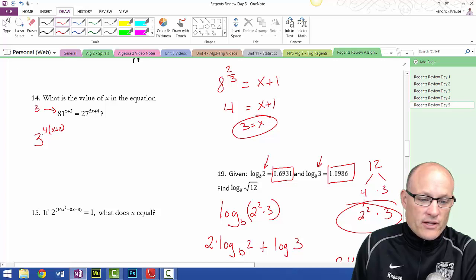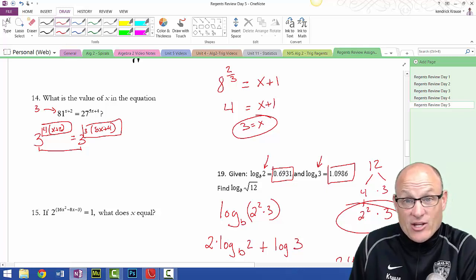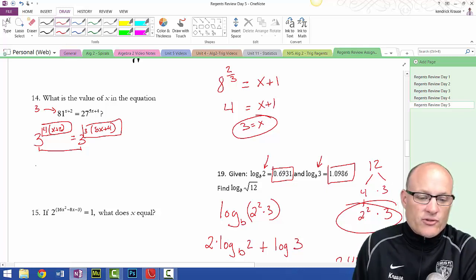So 3 to the 4th, that's 81 to the x plus 2, is equal to 27, which is 3 cubed, to the 5x plus 4. Well, now that the bases are exactly the same, as long as these two exponents are the same, I've solved the problem. So I'm just going to set those two things equal to each other. In order to save time, I'm going to distribute.